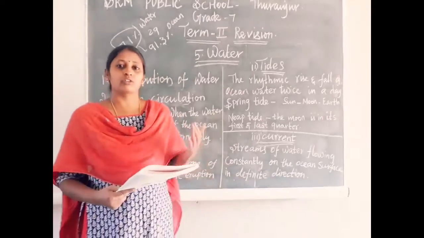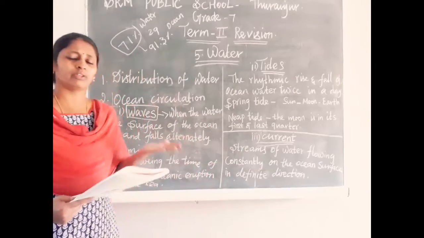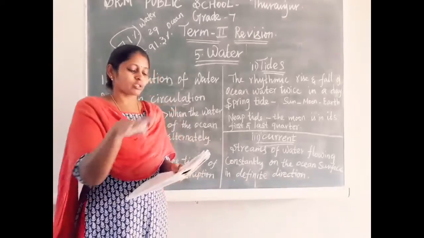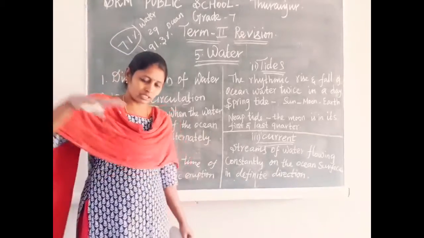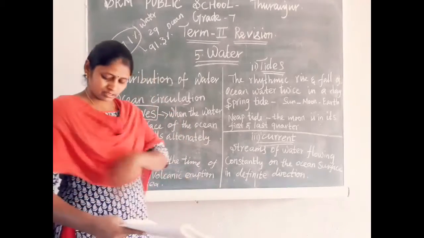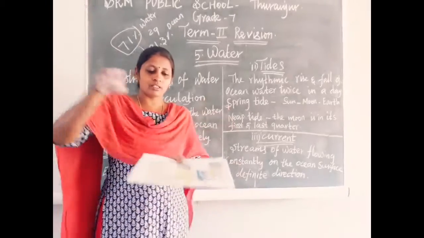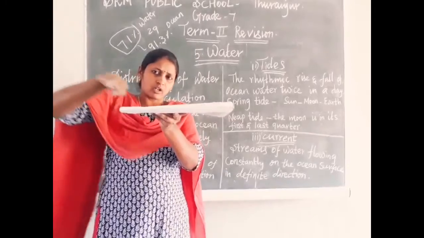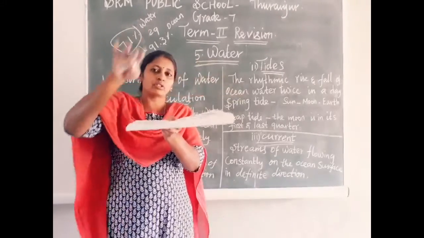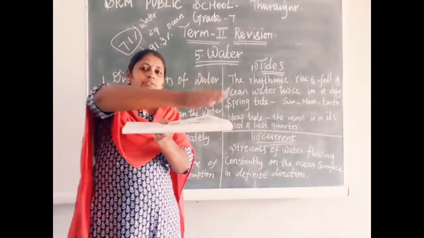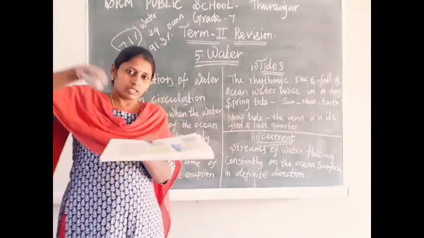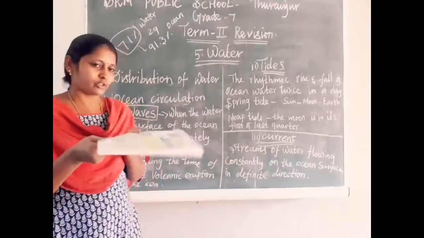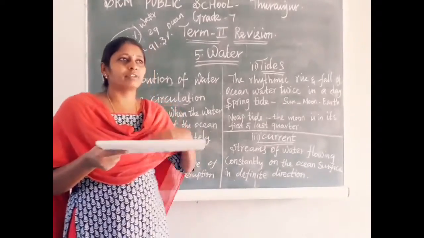How are the waves formed? Waves are formed when the wind scrapes across the ocean surface. Suppose this is the ocean, just imagine this book is the ocean. When the wind blows across the ocean, because of the wind only, the waves will be created. That time the water gets some waves. You can do it at home itself to create waves.